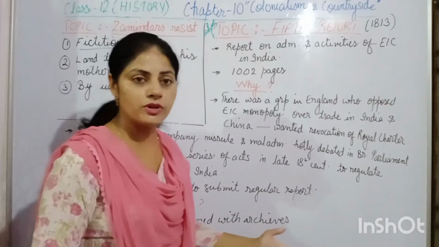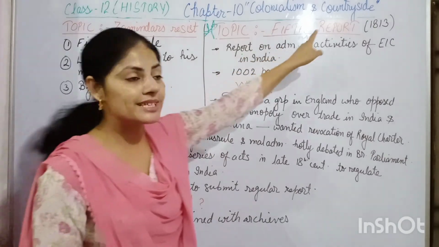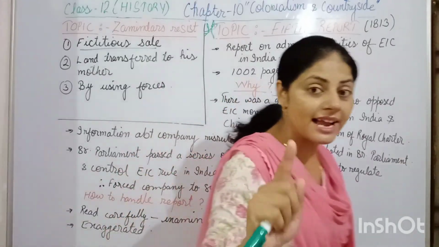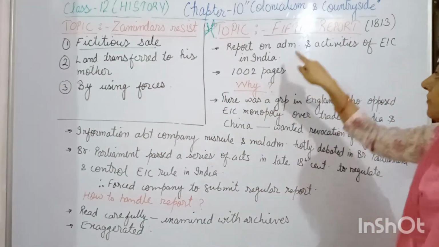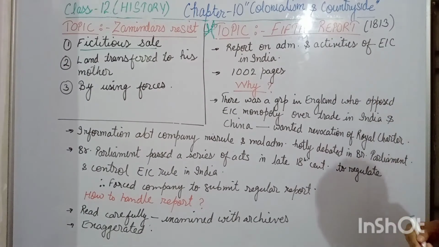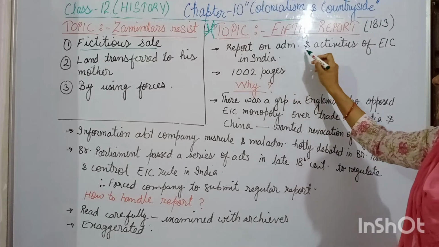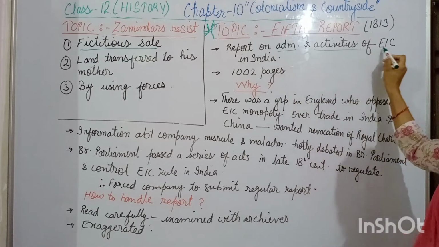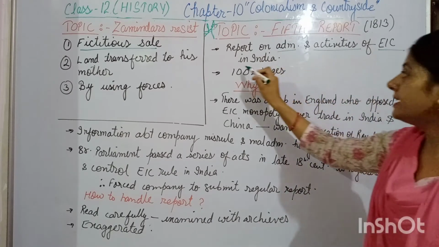Now we go into detail. First thing, what is the fifth report, and when was it introduced? The fifth report came in the year 1813. The report was on the administration and activities of the East India Company in India.